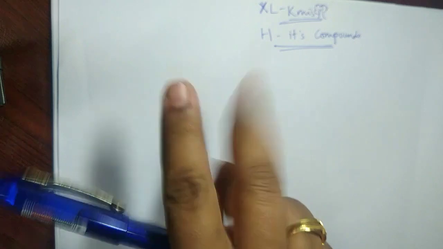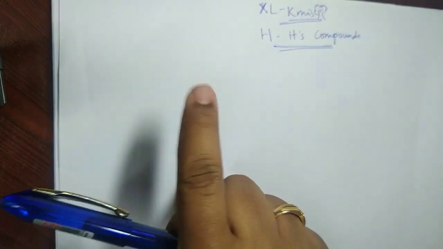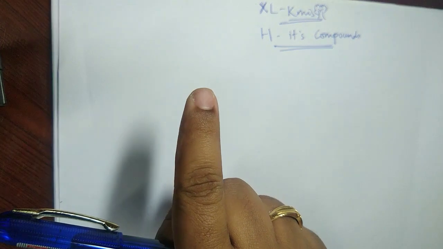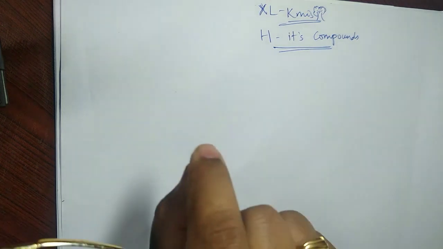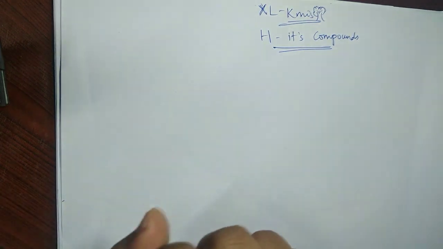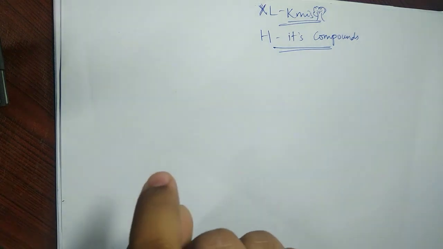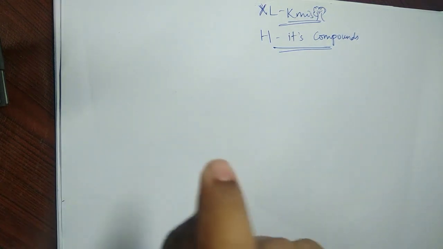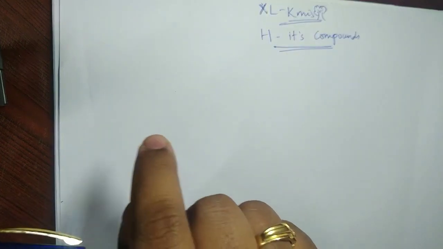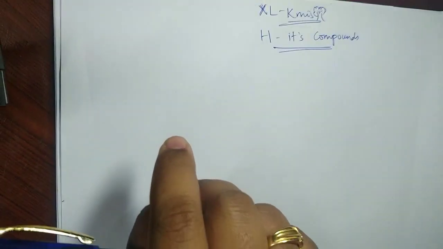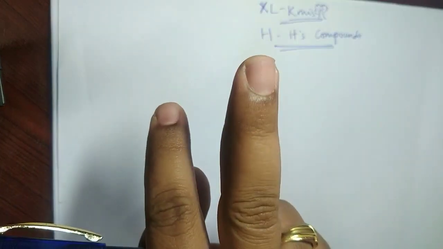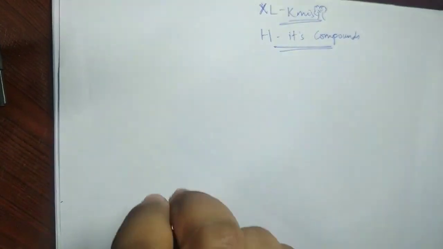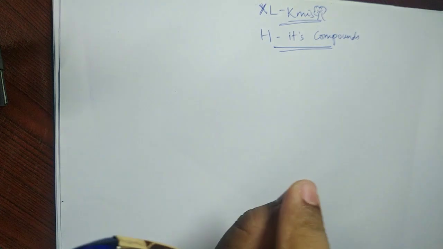The beauty of chemistry is this: there are three sections of chemistry: physical, organic, and inorganic. Physical is for those who are very good at mathematics. Those who are not so good at mathematics, generally bio students or NEET aspirants, are very good at remembering, so that is for inorganic. If you're good at mathematics, prefer physical, and if you are good at remembrance, prefer inorganic. The third one, organic, is logical and reasoning.